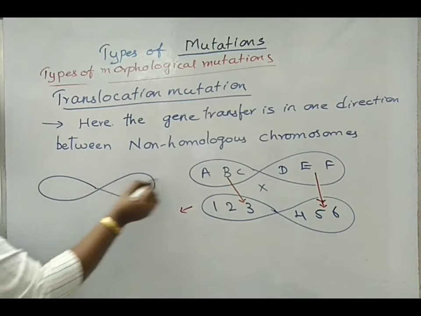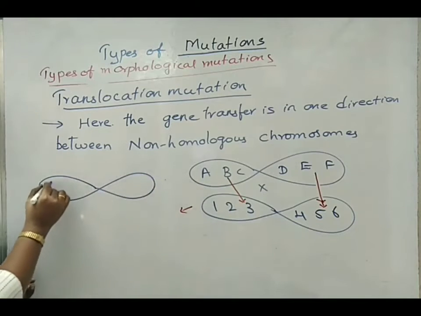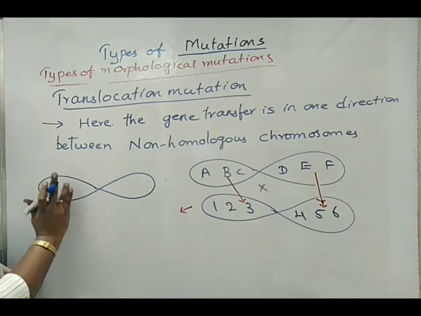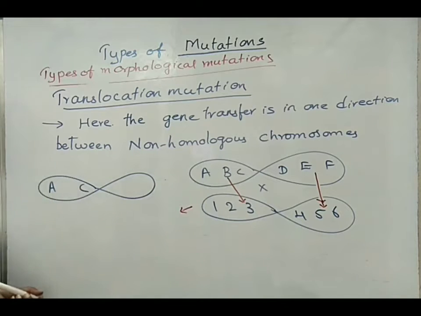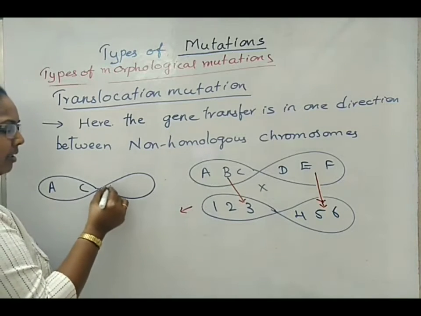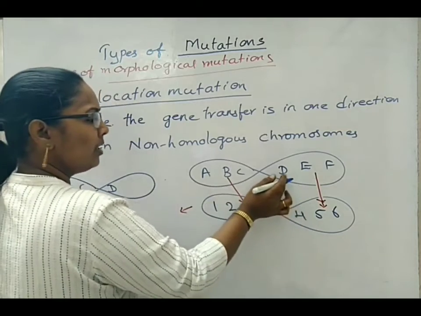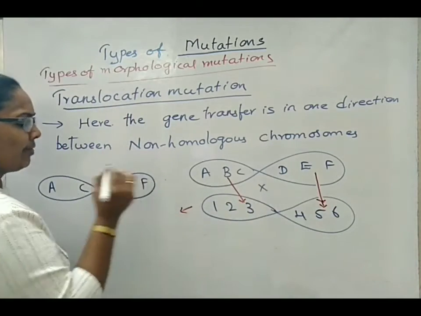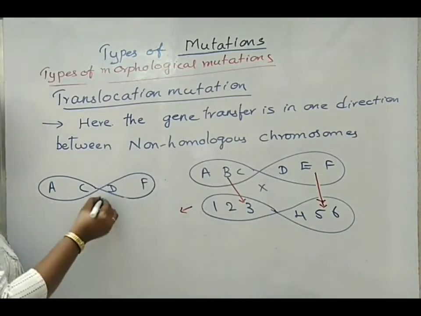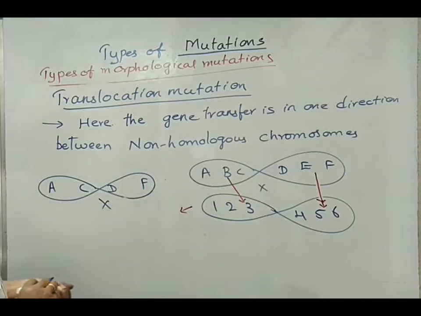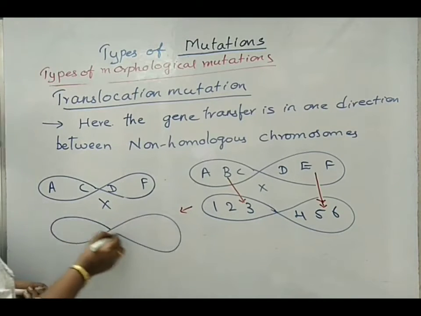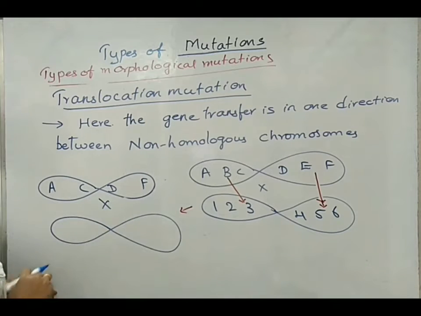The first chromosome, which is this one, is having A, B place is empty, and C type of genes. Now here in the second part of the chromosome, there will be D and next will be F, away from the centromere. Now, the non-homologous pair chromosome will be as it is, but the genes will be more. Means the formation of loci also will be more in the second part of the non-homologous pair of chromosomes. So let's write here what are the genes.